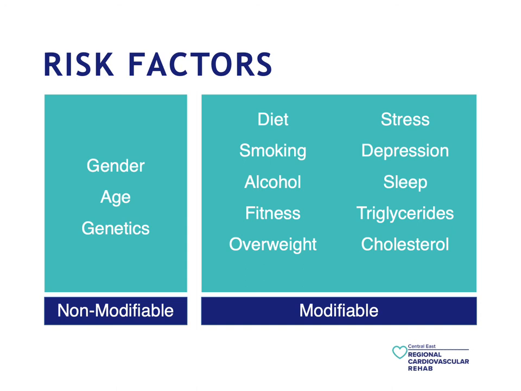Having a look at the modifiable risk factors listed here, which do you think has the greatest impact on living a longer, healthier life? If you answered fitness, you are correct. Fitness is developed over time with regular cardio-based exercise and resistance training. The higher your overall fitness, the lower your risk for developing heart and vascular disease and other chronic conditions such as diabetes. Higher fitness is also linked to lower mortality or death rates.